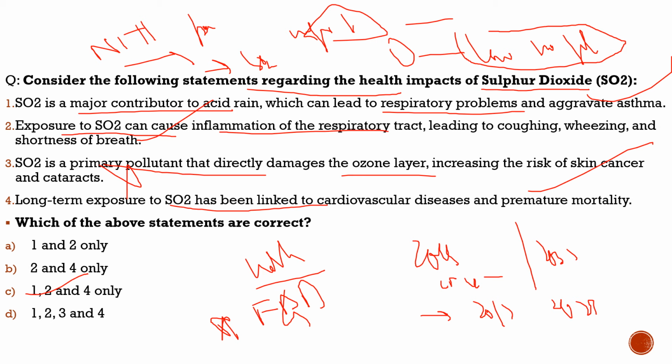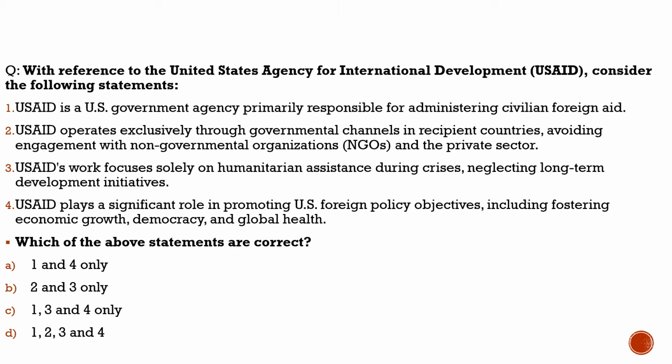On the next slide, as you can see on the screen, the question is with respect to the United States Agency for International Development, USAID. Why is this topic in the news? Because Donald Trump was earlier very much against it, and he has halted it. He will consider reducing the funds given to the United States Agency for International Development.